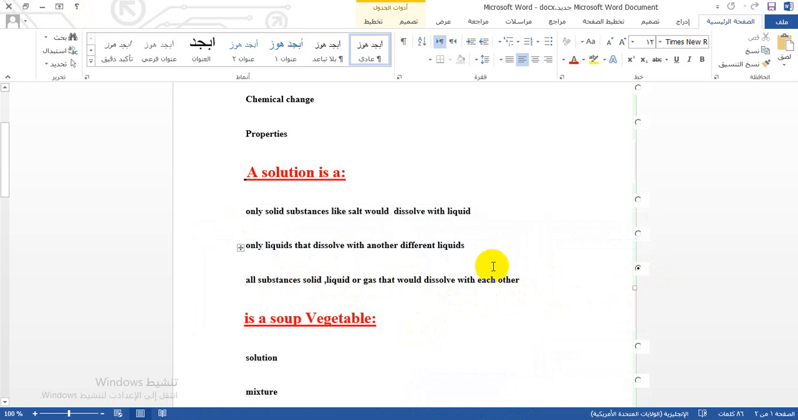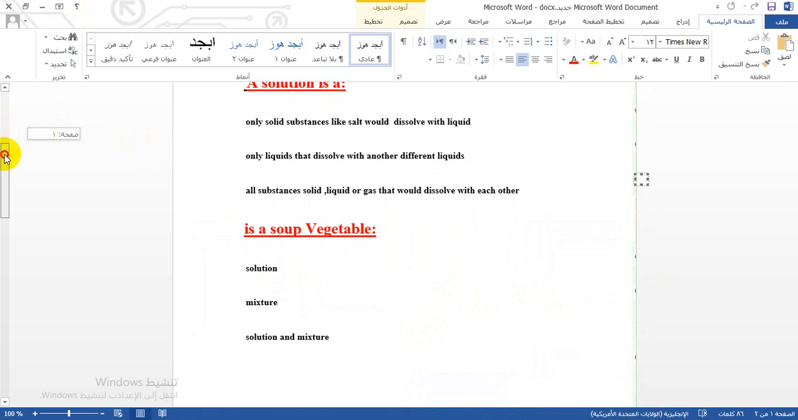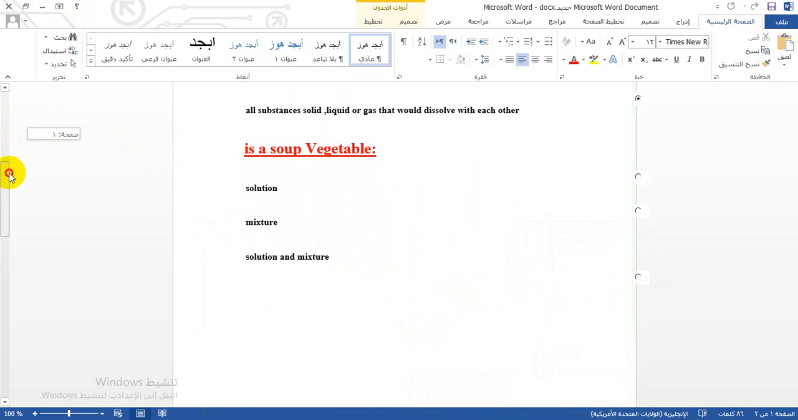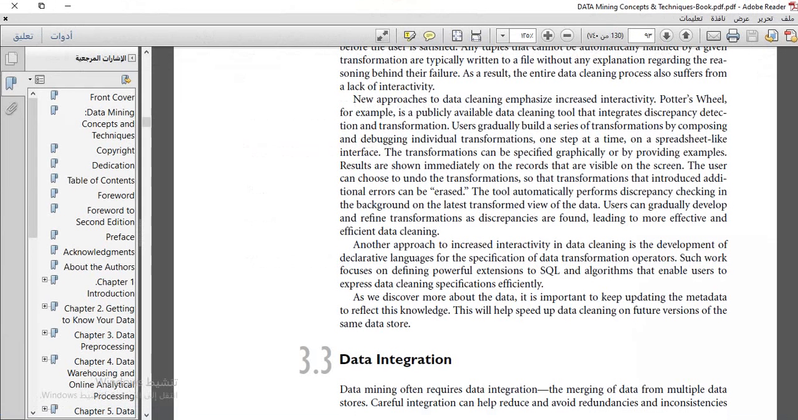Okay, let's go now to the next example, which is a vegetable soup. What is a vegetable soup exactly? Solution, mixture, or solution and mixture? If you want to understand what that means, I told you a vegetable soup is an example of a mixture. Why guys? Because it's heterogeneous, like the example of the fruit salad.